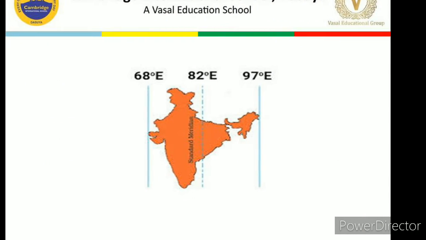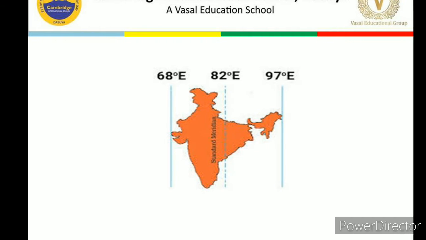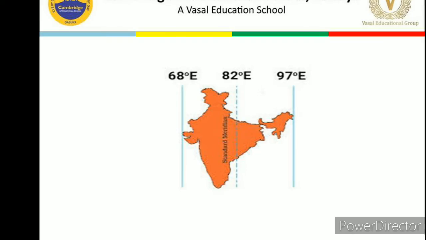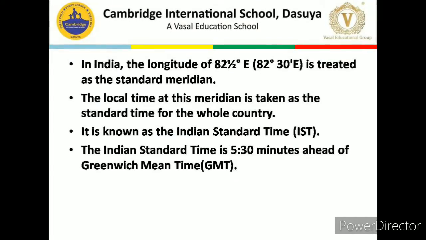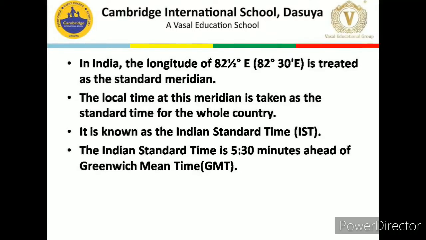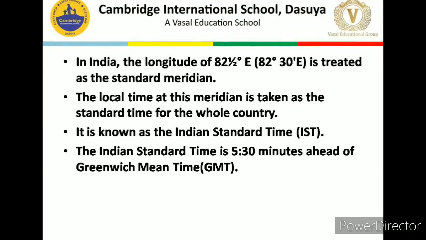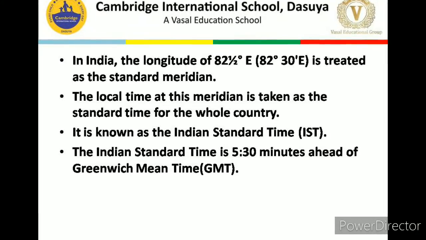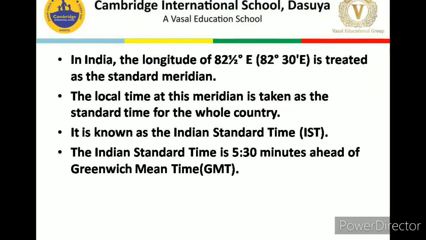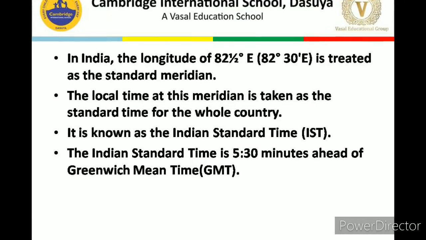As you can see in this diagram also, the local time at this meridian is taken as the standard time for the whole country, and this is known as the Indian Standard Time, IST. The Indian Standard Time is 5 hours 30 minutes ahead of Greenwich Mean Time, that is GMT.